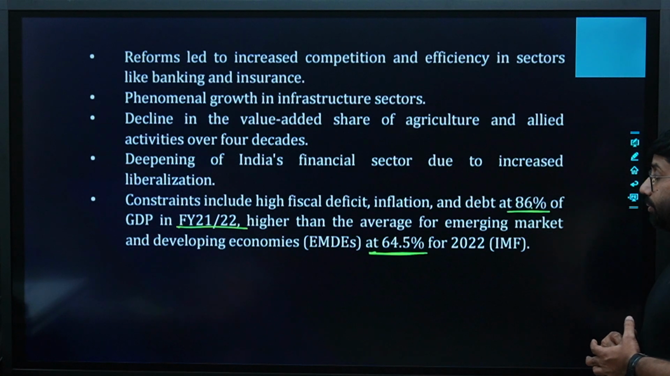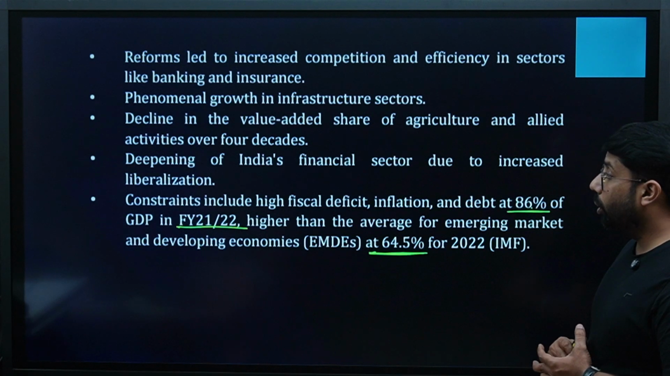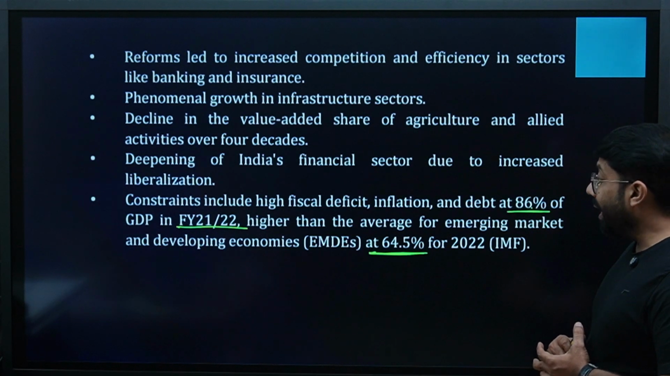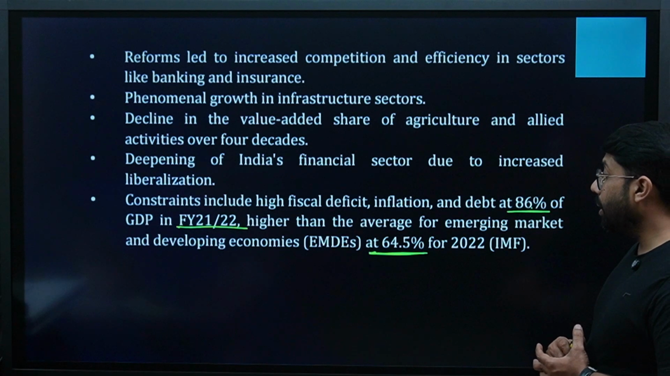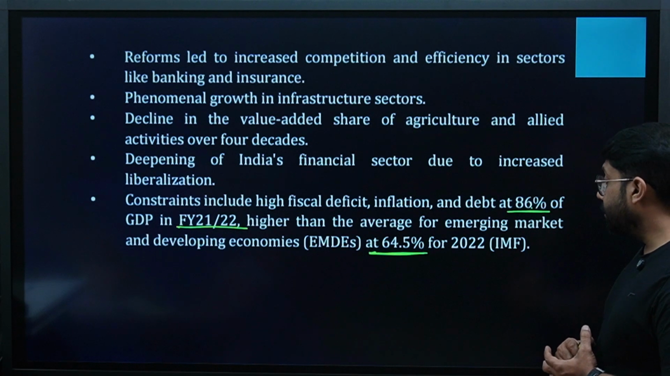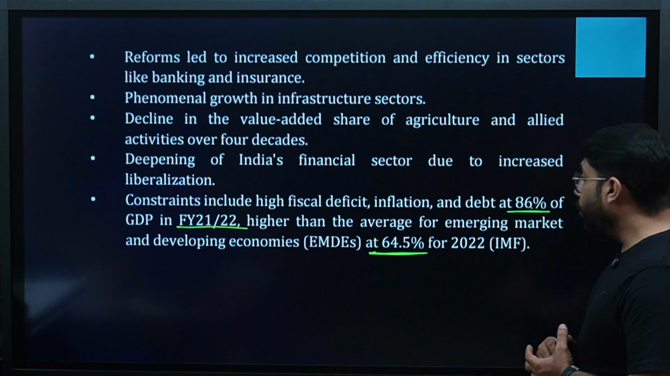Constraints include high fiscal deficit, inflation, and debt at 86% of GDP in 21-22, higher than the average of emerging market and developing economies at 64.5% of GDP in 2022, per the IMF.